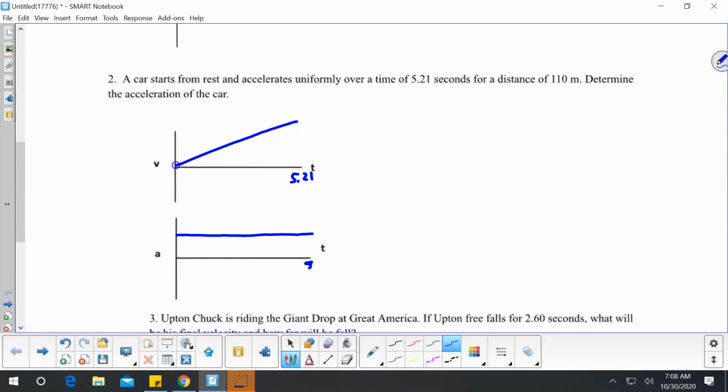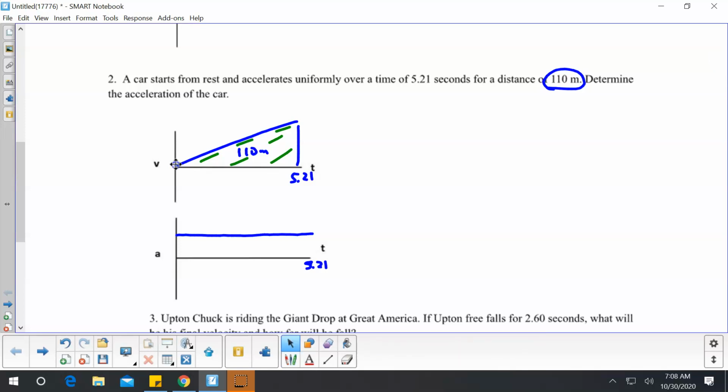And so that would be labeled here. Now, this distance that it moves is 110 meters. That distance is the displacement without a sign on it. So that is this area under here. So we have the area of this triangle is this area underneath there.